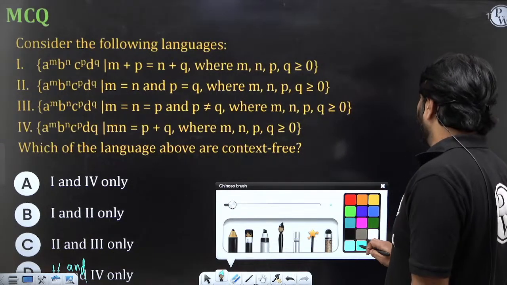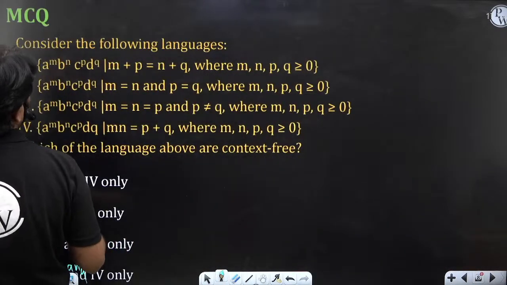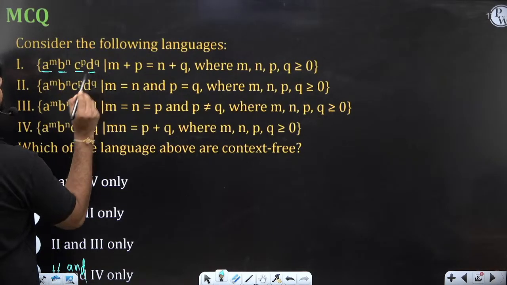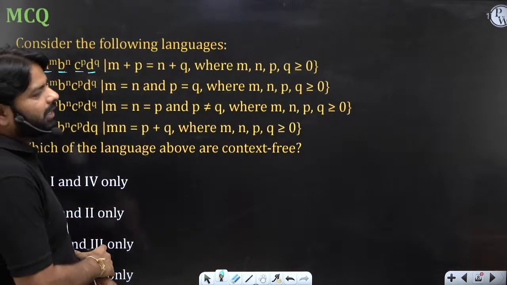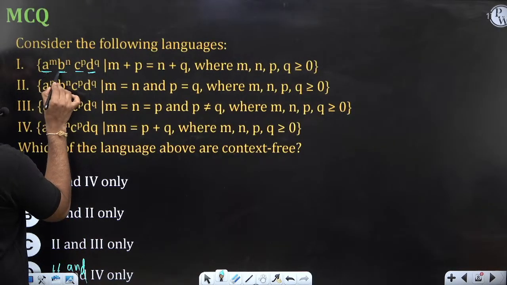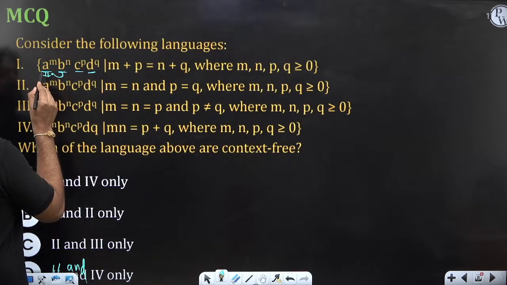Great. The first one, M plus P is equal to N plus Q. Now, what you do for these symbols, there is a scenario to do that. First you need to check these two. First push the B's, now compare with A's. Now pop the A's, how long?